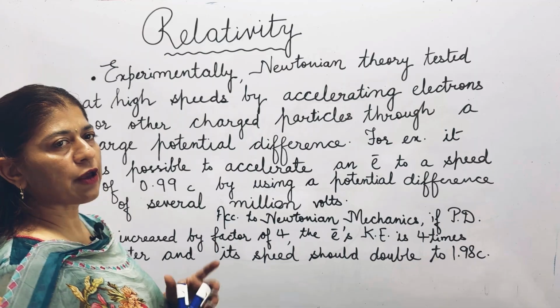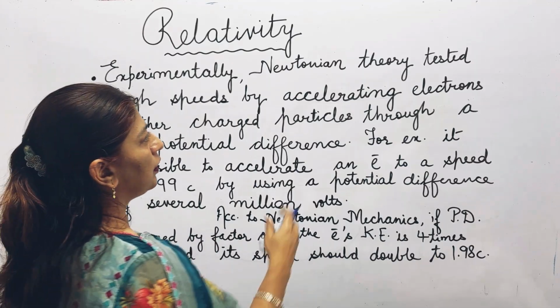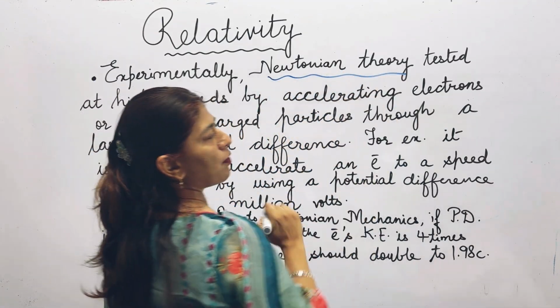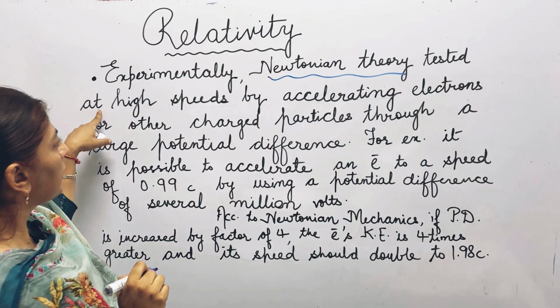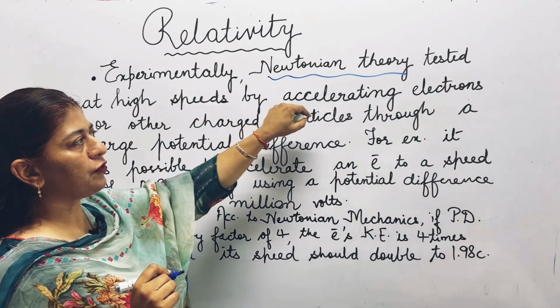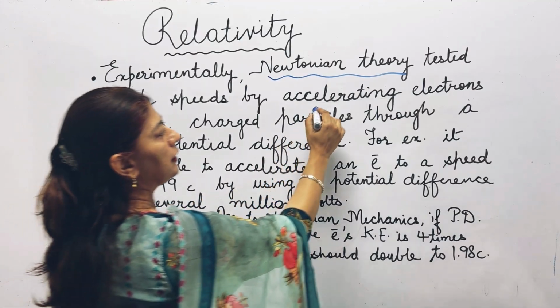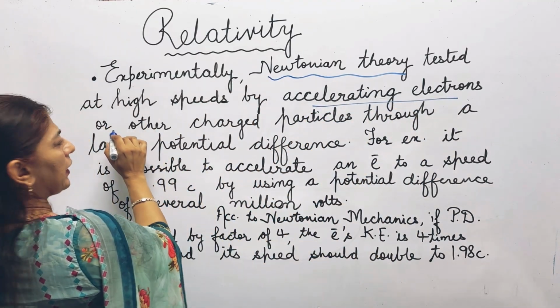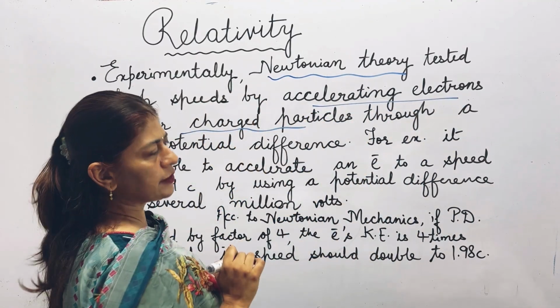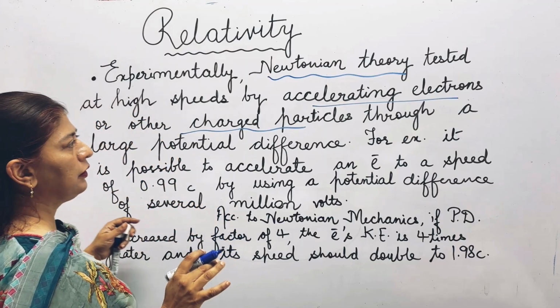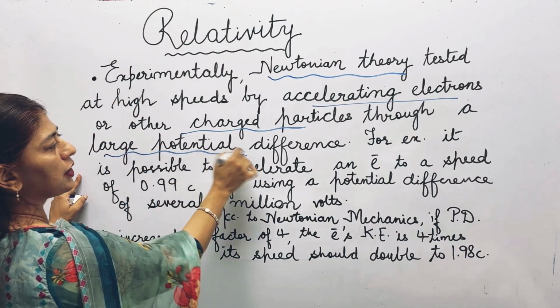Experiments have been conducted, so let us see what Newton's theory says about them. At high speeds, suppose we are accelerating a charged particle, for example an electron, through a large potential difference.